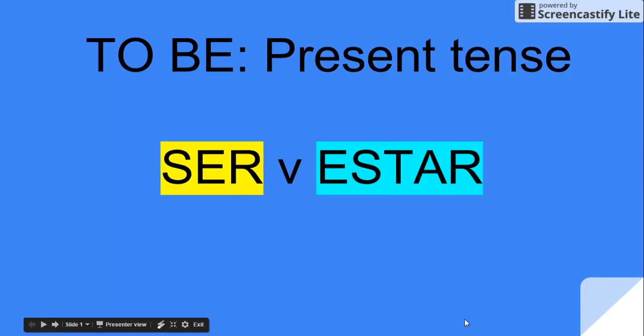Okay, today's mini lesson is on the verb to be in the present tense. In Spanish, we have to consider two different ways of saying to be. In English, this is the verb I am, you are, he or she is, we are, they are, you all are. The difference is in Spanish, we have to consider, are we talking about ser, which are more permanent things that describe characteristics, or is it more estar, things that are temporary, things that describe feelings, emotions, locations, and temporary conditions? So we have to understand ser and estar, although they both mean to be, work in very different ways.